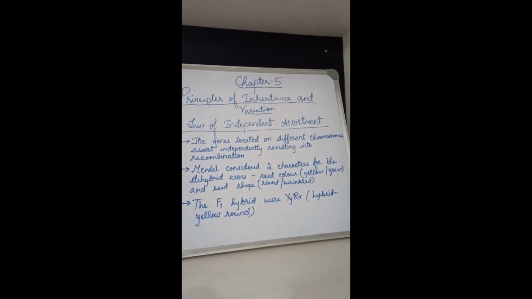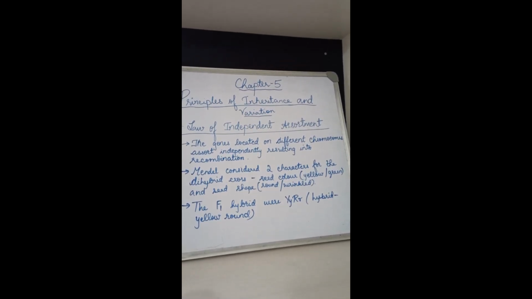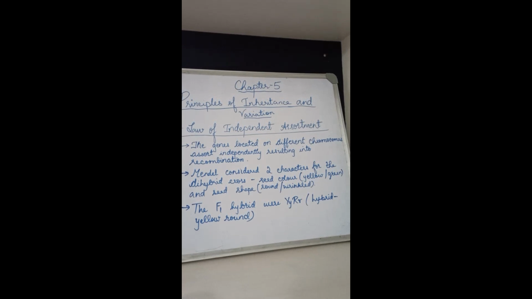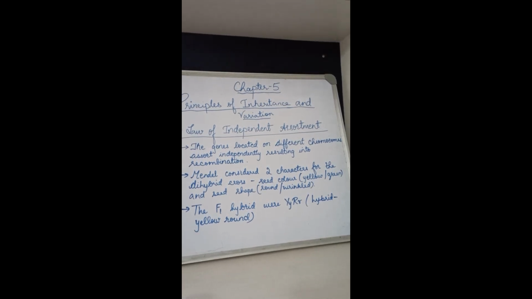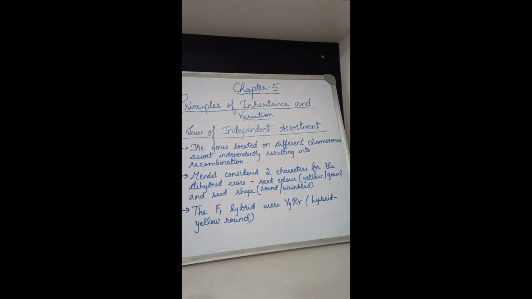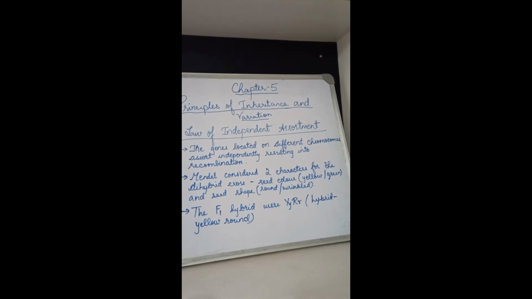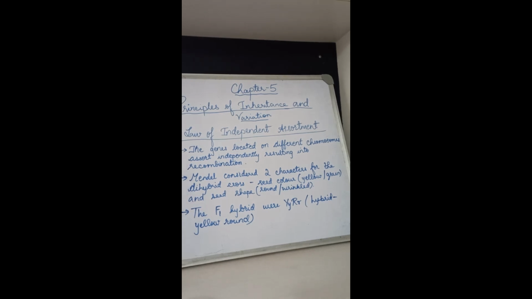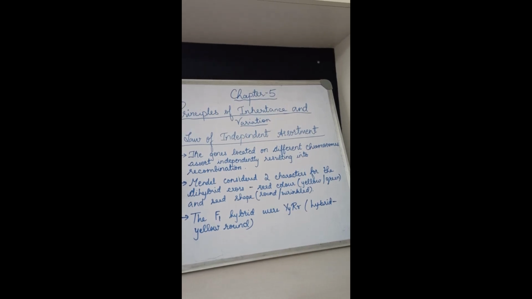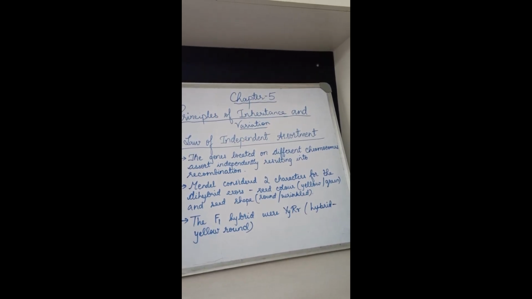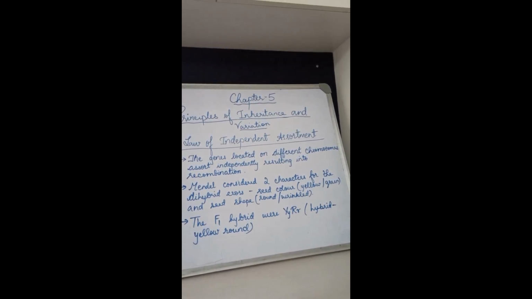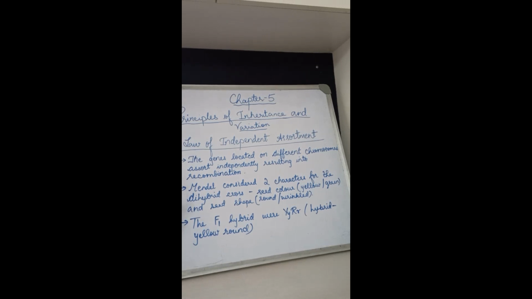The second point is that Mendel considered, as I just explained, the monohybrid and dihybrid crosses. The dihybrid cross takes two pairs of contrasting characters. So he considered two characters for the dihybrid cross. One is seed color, yellow or green. The second is seed shape, round and wrinkled. Then in the F1 hybrid, he got capital Y, small y, capital R, small r.